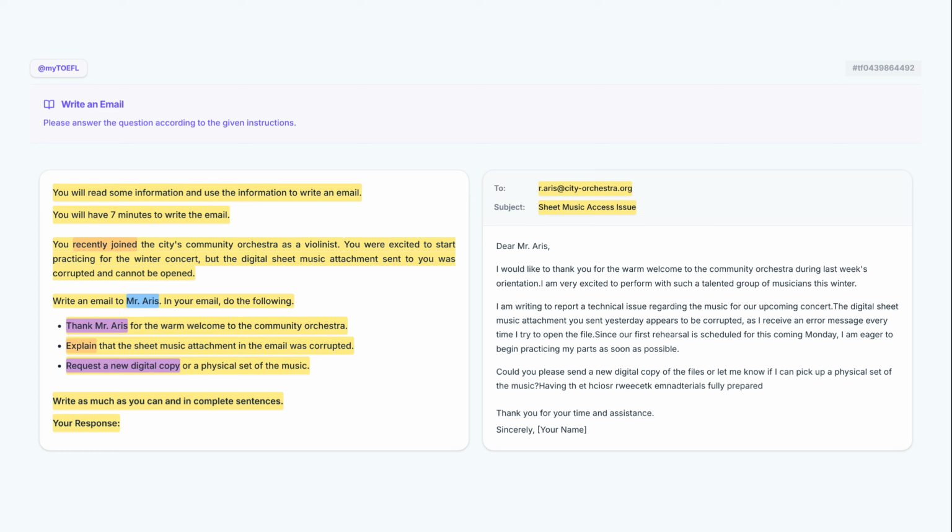To succeed in the write an email task, always ensure you address every single bullet point clearly and maintain a consistent, professional tone. Use specific details from the prompt to make your request or explanation feel grounded and authentic. Finally, double-check your grammar and punctuation to leave a polished impression on the reader.